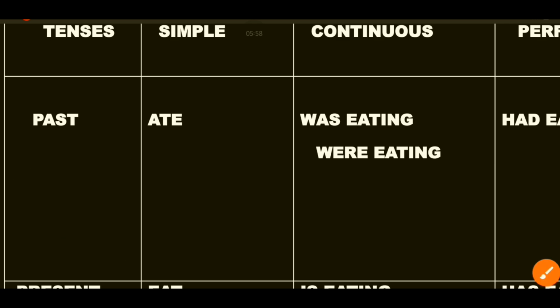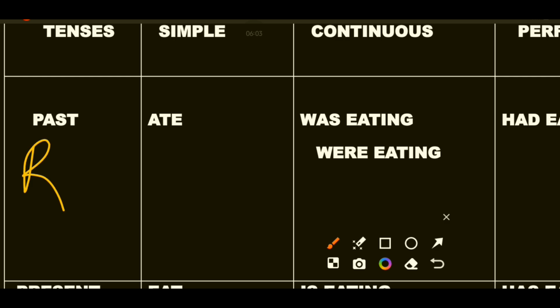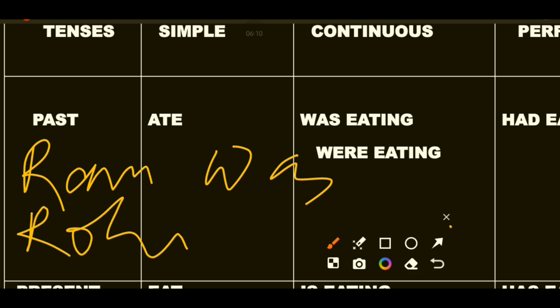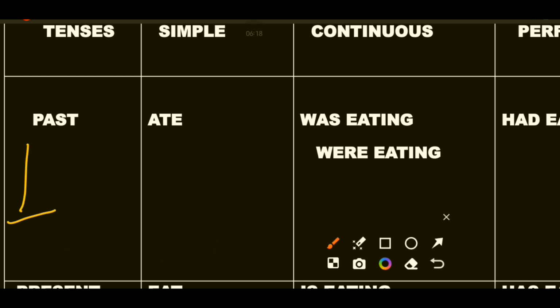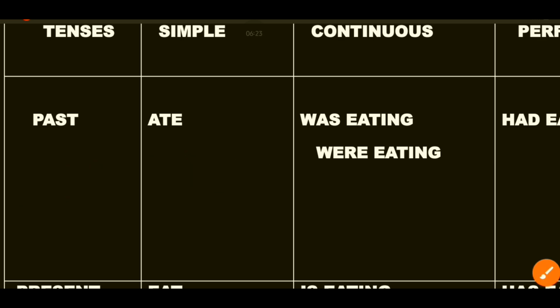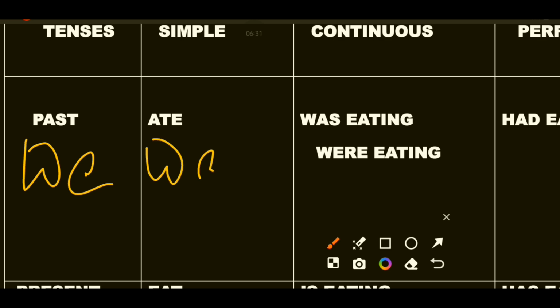We can also use any other subject, like Ram was eating, Rohit was eating. Now we can also say it was eating, like if there was an animal; for animals we use it. And for plural pronouns, we were eating, you were eating.